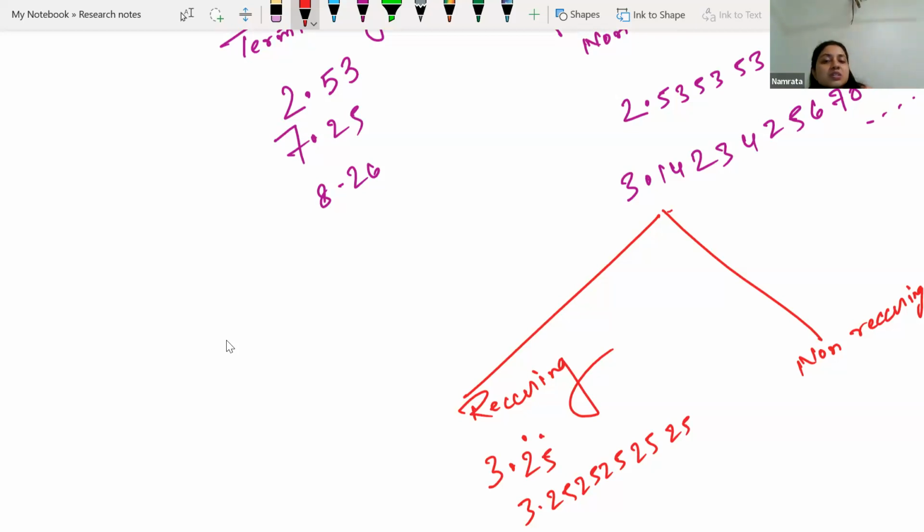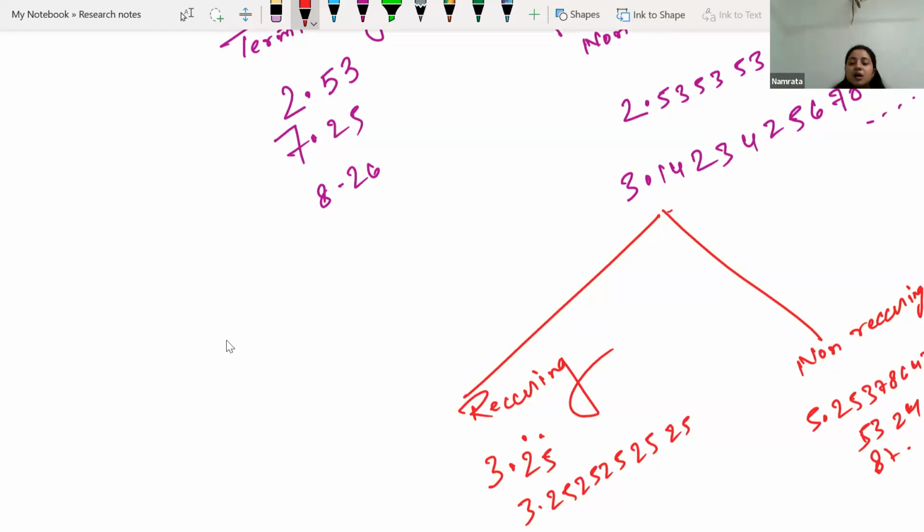And the next type is non-recurring. That means it will not stop and there will be no number which will reoccur. Very random numbers will be there. So the example for that will be 5.25378642, 5 3 2 4 8 7. Very random numbers will keep on coming. It will not stop, but without having any pattern.